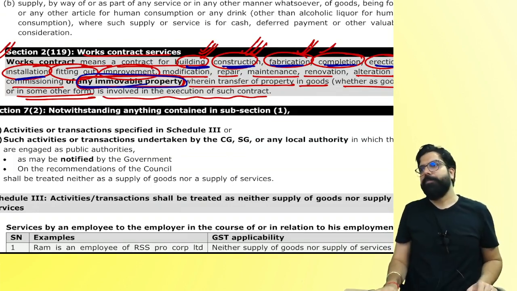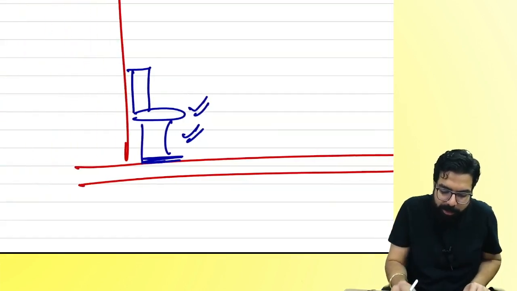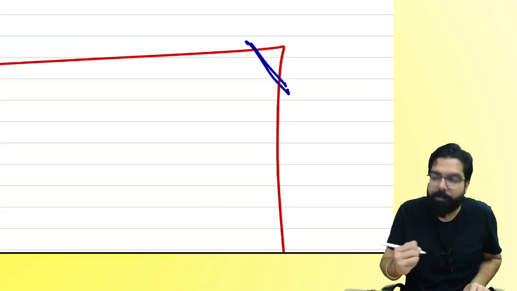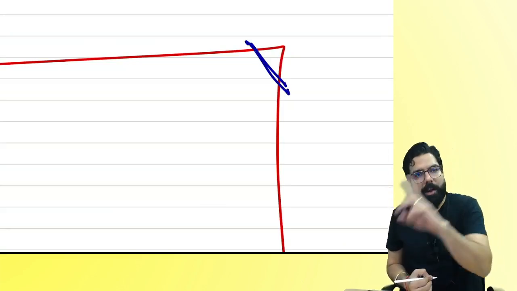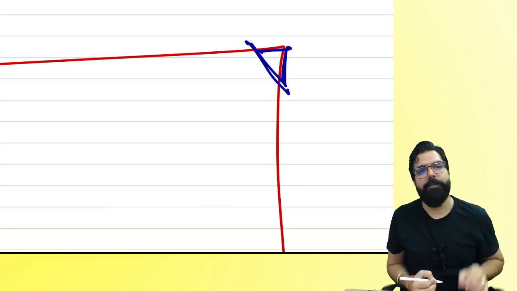Immovable property. I told Jayant, a small portion of my building is broken. Can you get your laborers? Can you get the material? Repair this small portion over here. He repaired it.